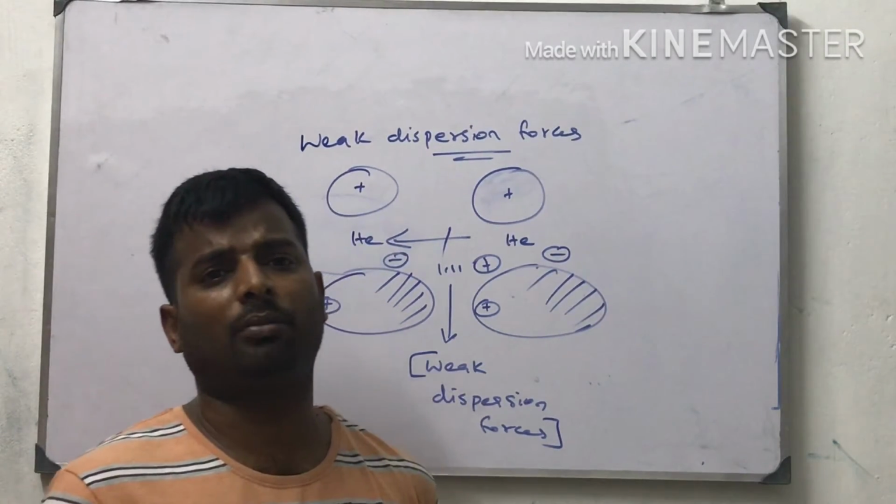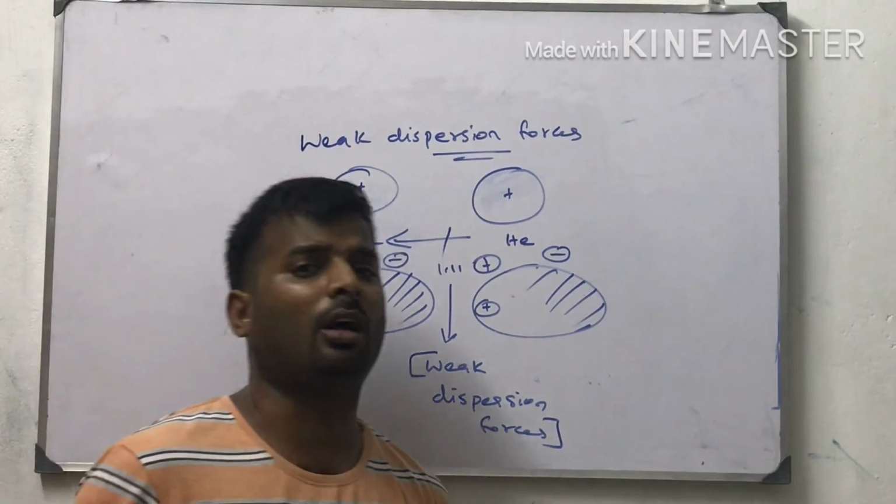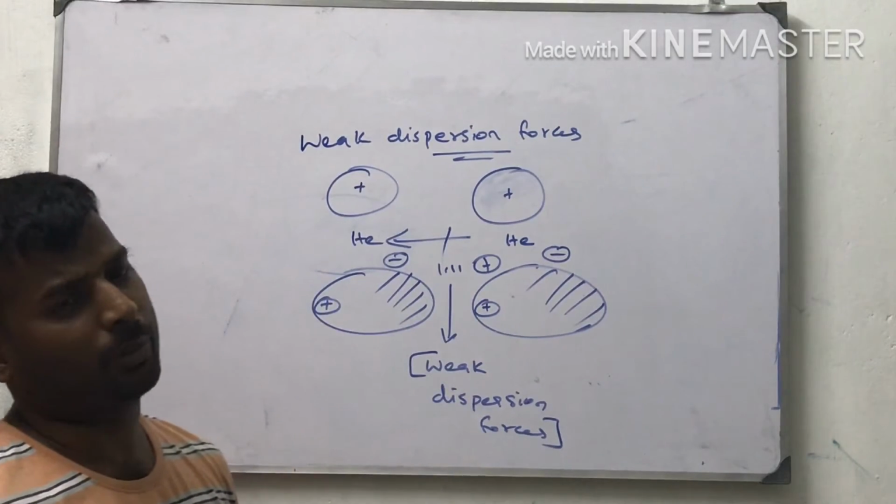Helium, neon, argon, krypton, xenon, radon: these have only weak dispersion forces.